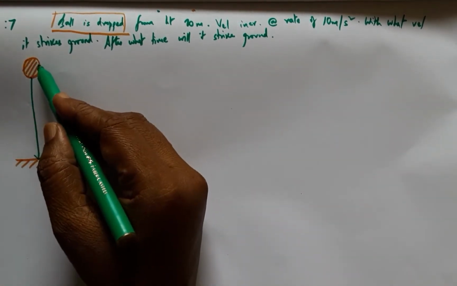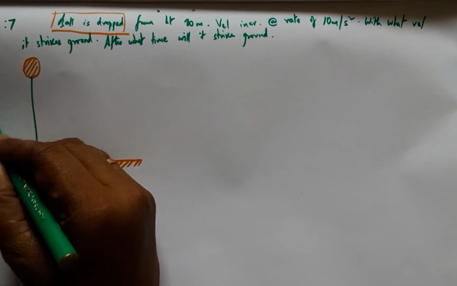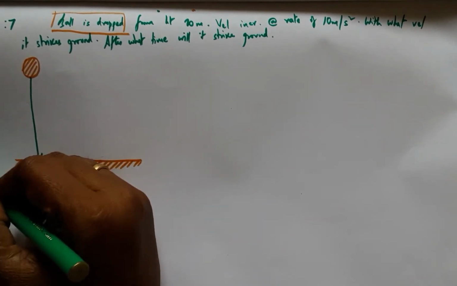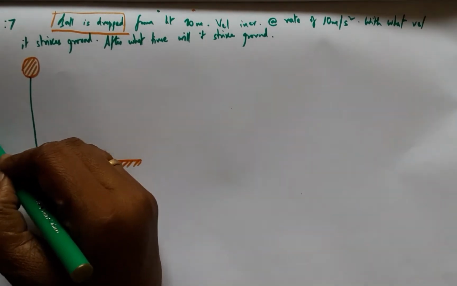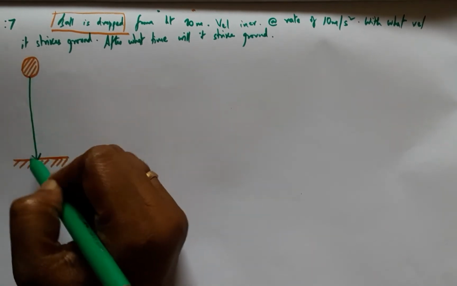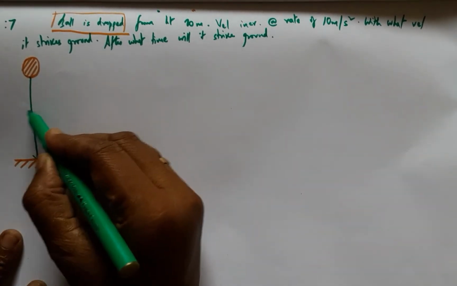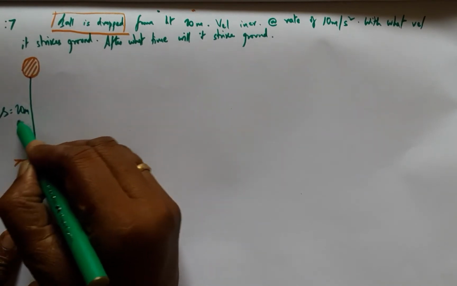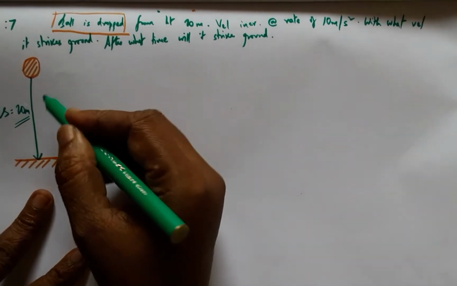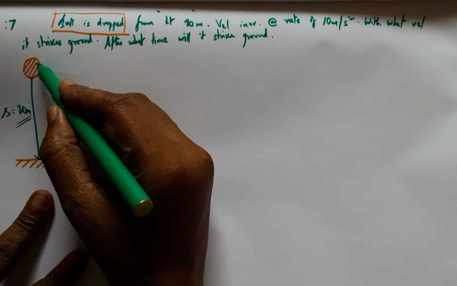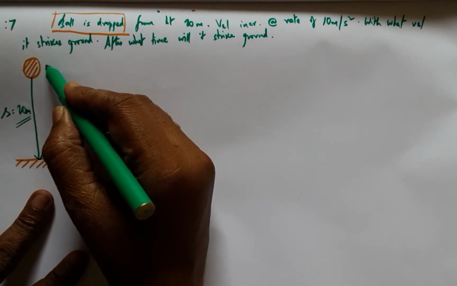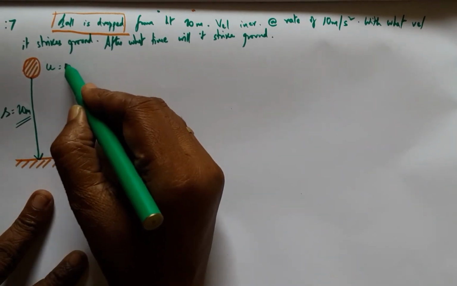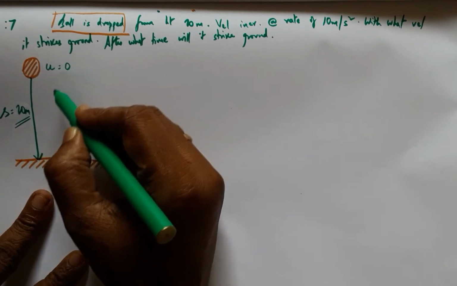The ball has started from this point and the observer is narrating the story that the ball is coming downwards. Therefore the displacement is in the downward direction to the extent of 20 meters, and also the ball has been left as it is without giving any extra velocity, that is initial velocity is 0.